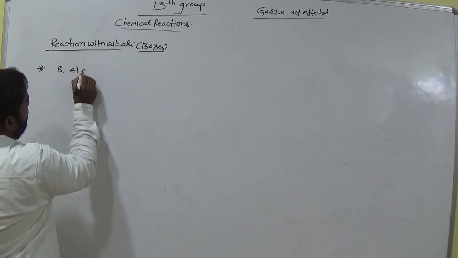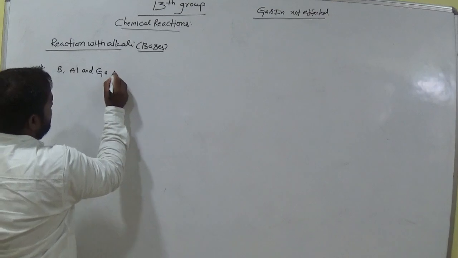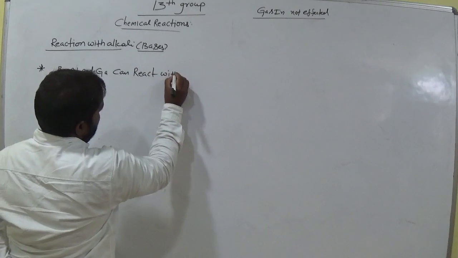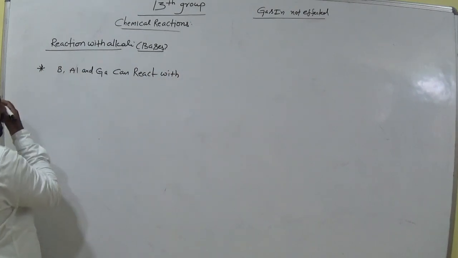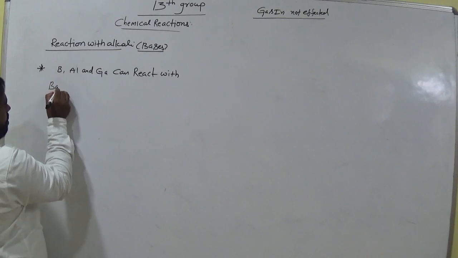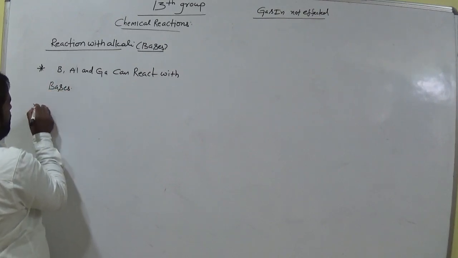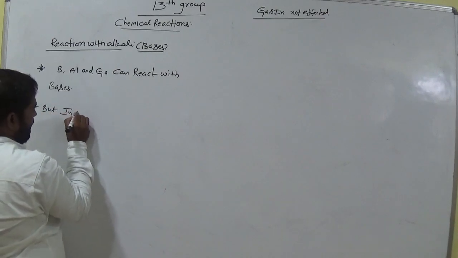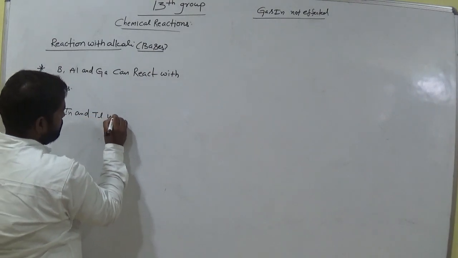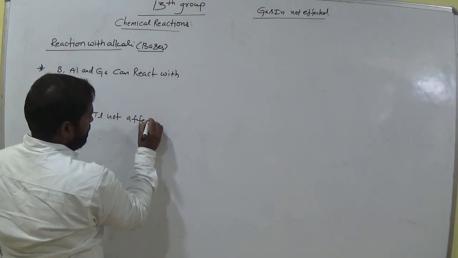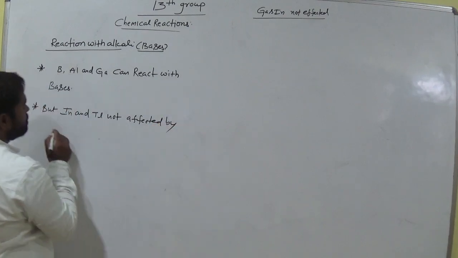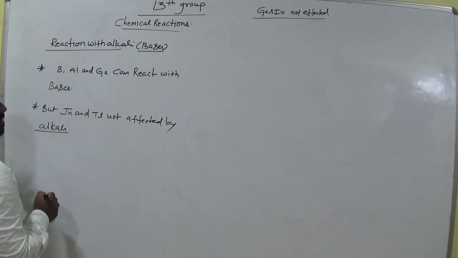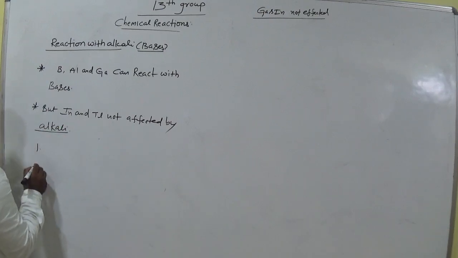Boron, aluminium and gallium can react with bases, but indium and thallium are not affected by alkali.